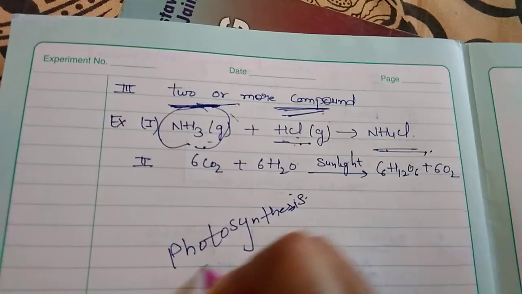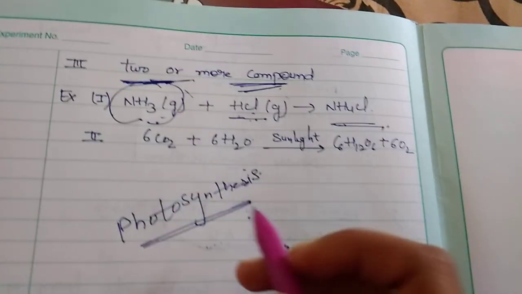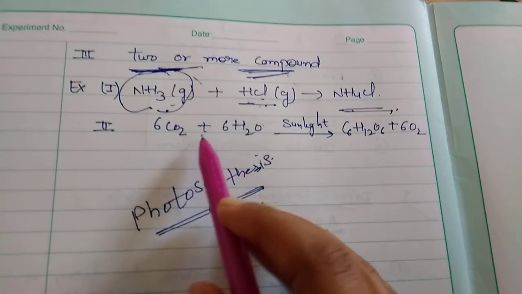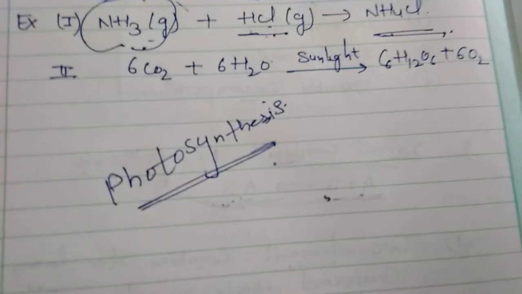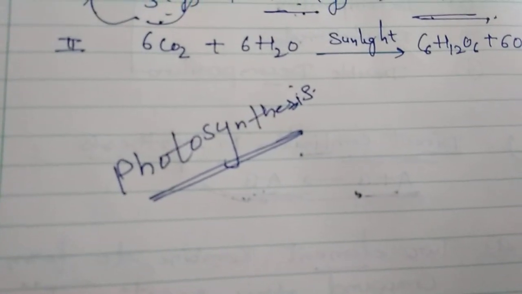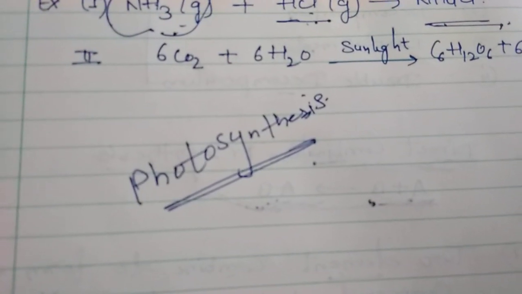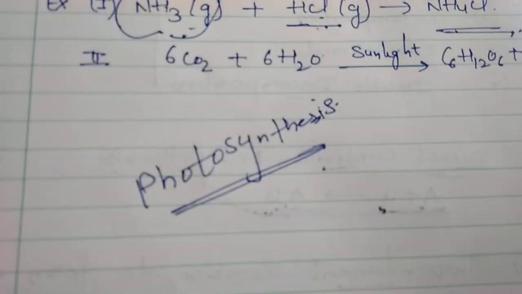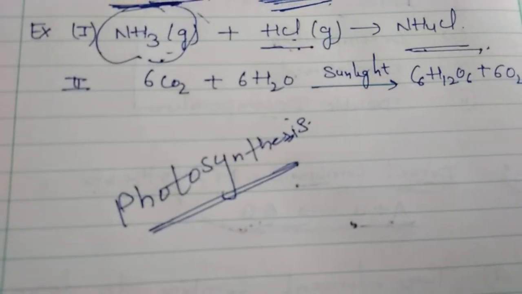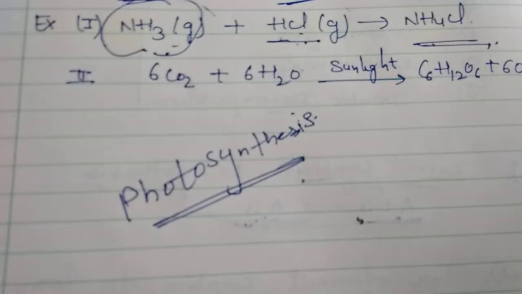In the same way, one of the most important reactions you have studied since childhood many times is photosynthesis. The reaction of photosynthesis is also a synthesis reaction, which is endothermic. What is meant by endothermic? Endothermic: a chemical reaction in which heat is absorbed is known as endothermic.